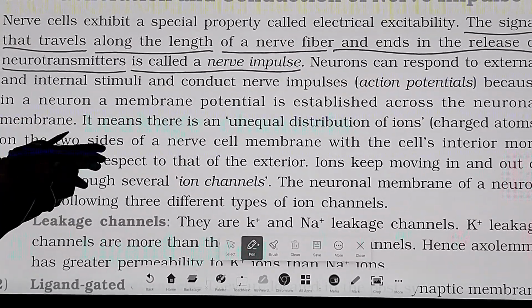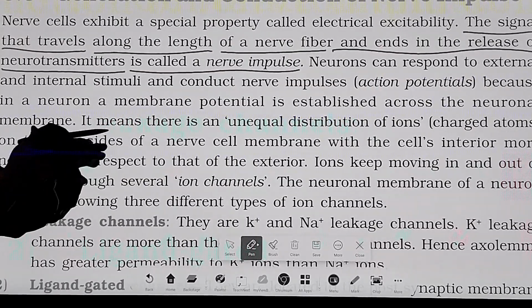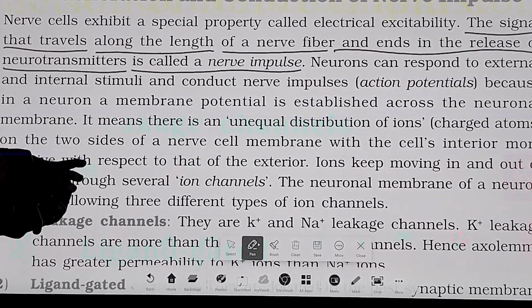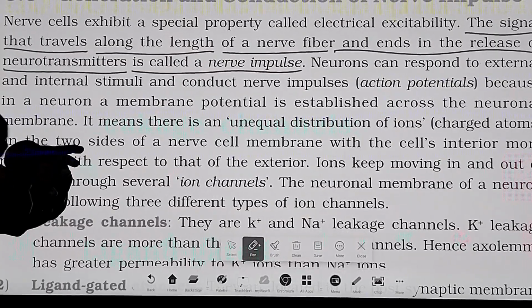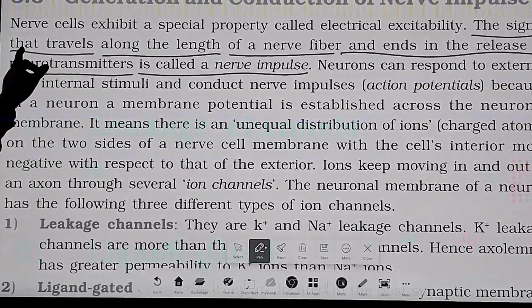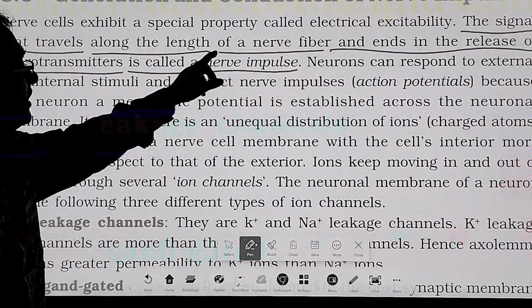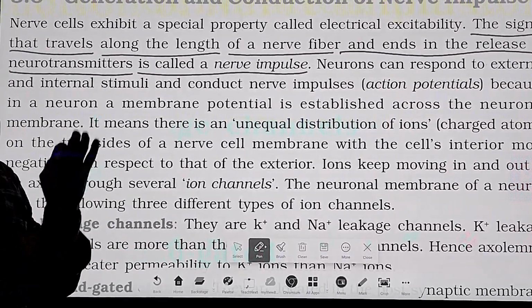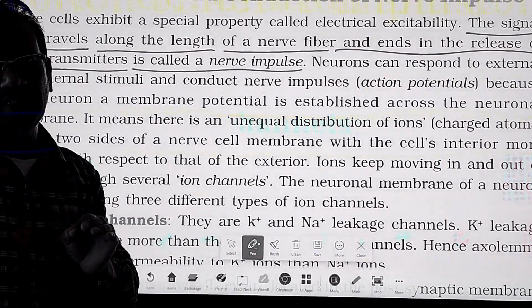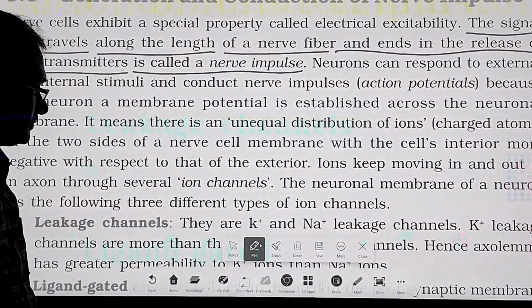Suppose an ant is present on the skin, it is moving, and if the ant bites the skin, that biting information is in the form of signals. That signal travels along the length of the nerve fiber. What is the nerve fiber here? The nerve fiber is nothing but the axon present in the neuron.